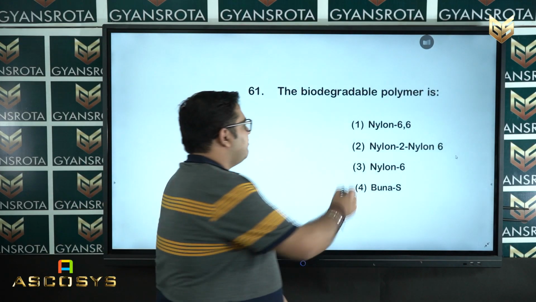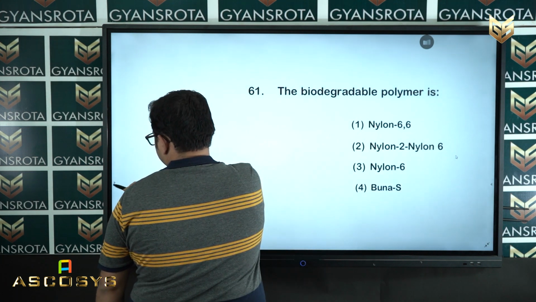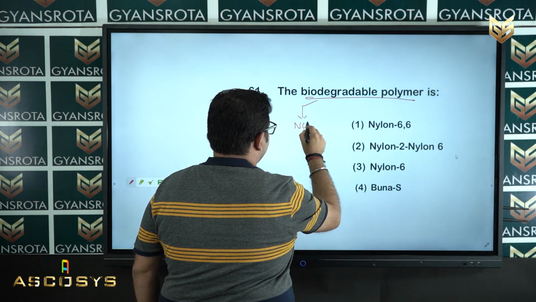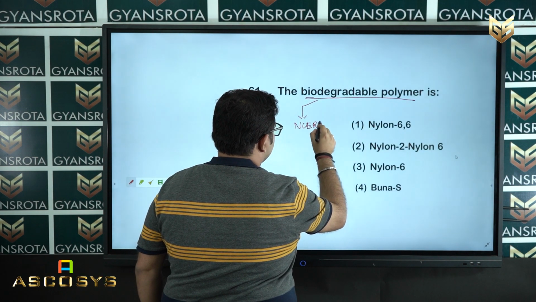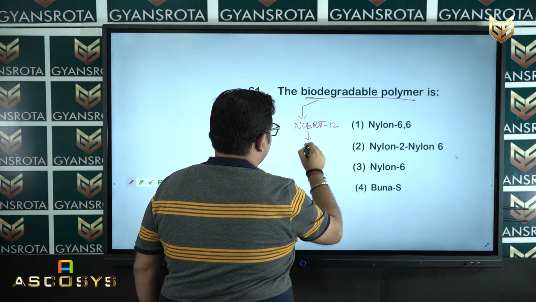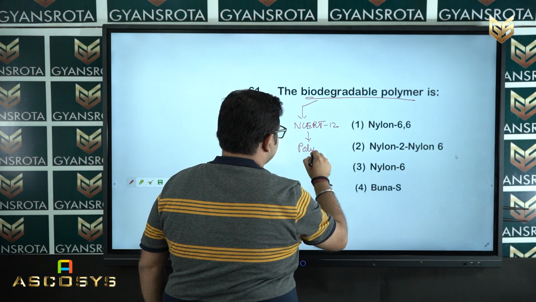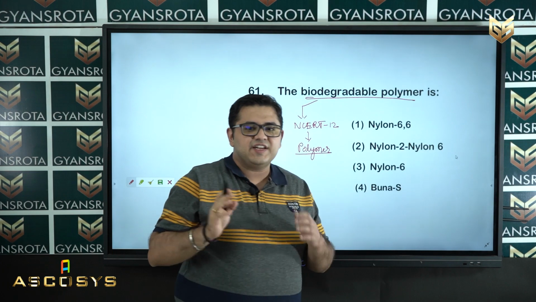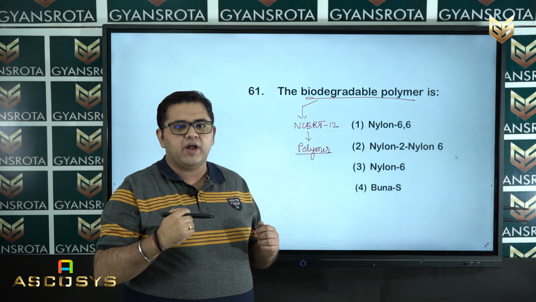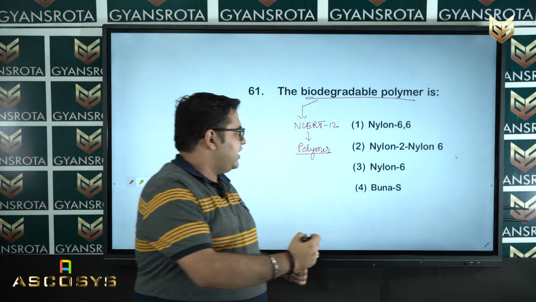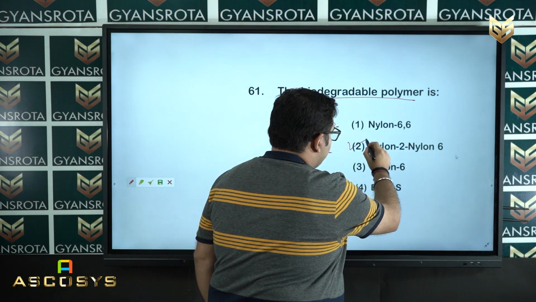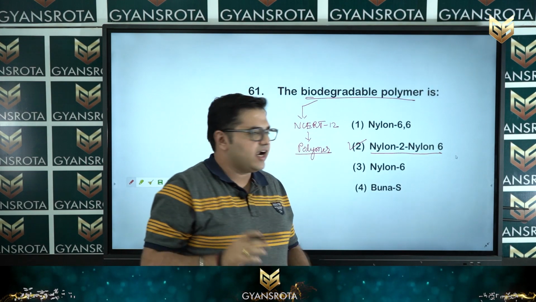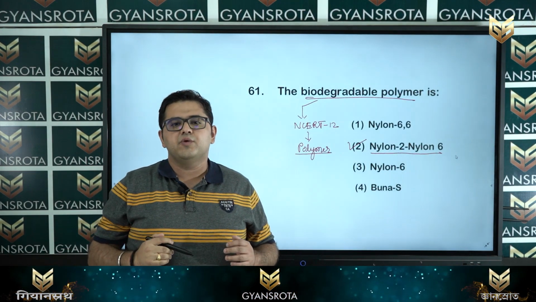Now, again this biodegradable polymer is taken from your NCERT class 12, that is the polymer chapter, and this is the direct question they take out from the NCERT, and your option is option number 2, that is nylon 2, nylon 6, is the correct option for question 61.